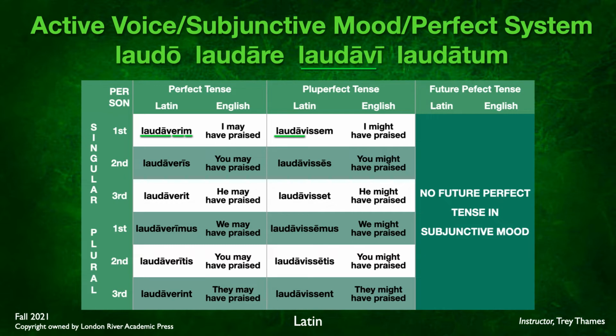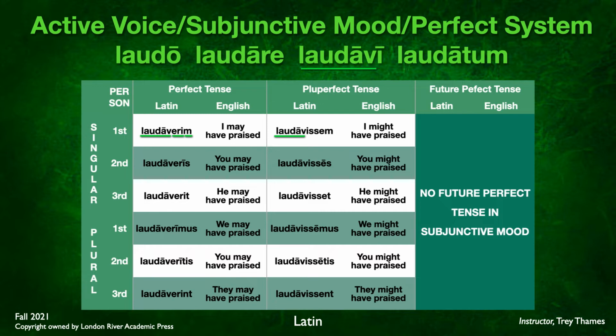Now keep in mind, this translation that I'm giving you here for the subjunctive is rarely actually used, because subjunctives are most frequently used in different kinds of clauses, secondary clauses like purpose and result clauses we've learned so far. We'll learn others in the forthcoming chapters. And rarely are they translated with this may or might that we're about to see in the pluperfect tense. So you really need to learn how to translate subjunctive based on the type of clause it's in. But just to give us a little bit of a translation, we'll go ahead and have this in place. I may have praised, etc.